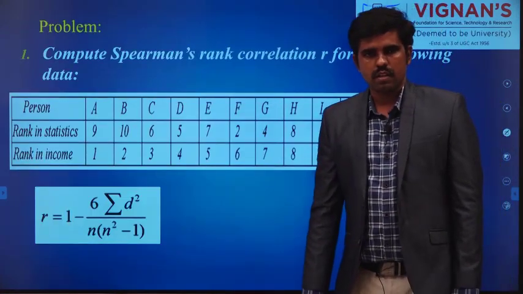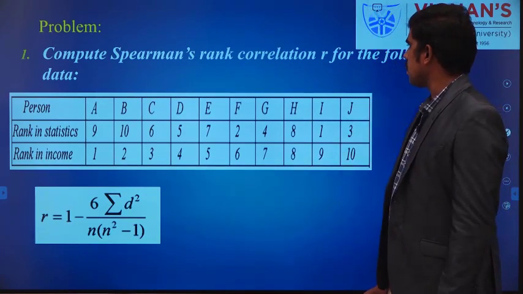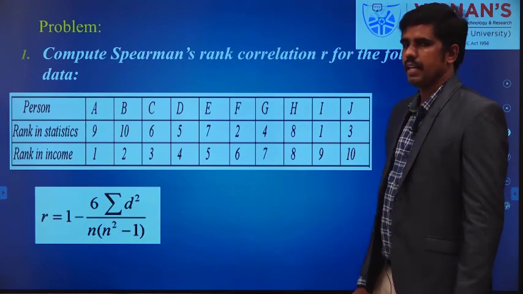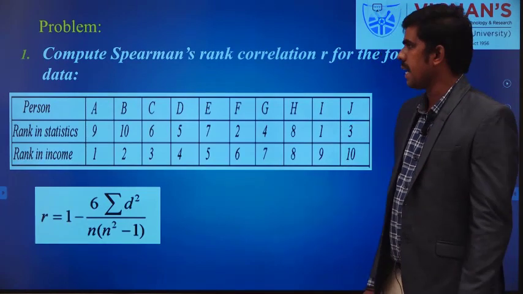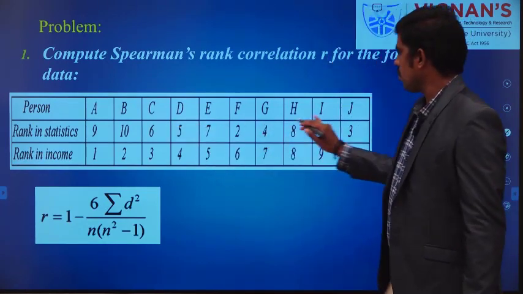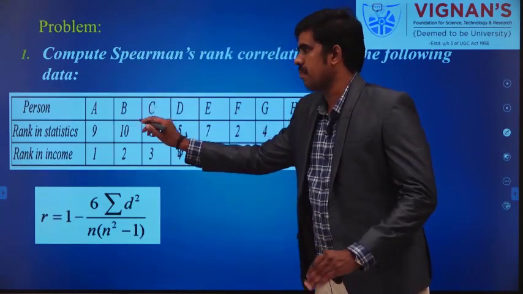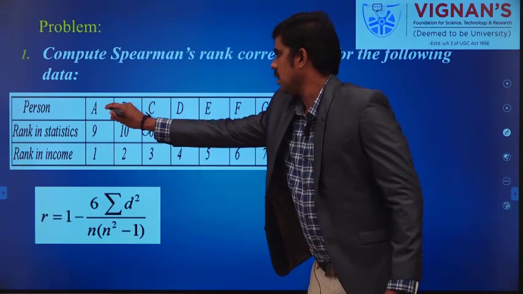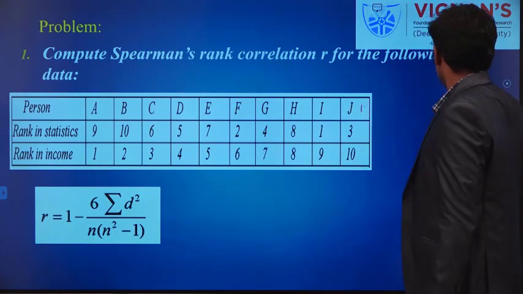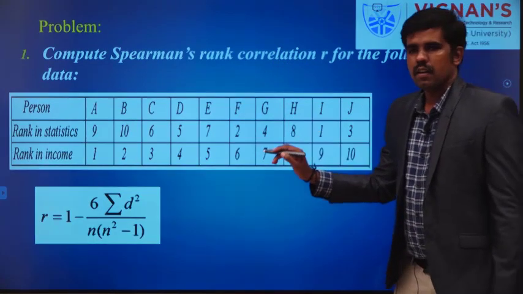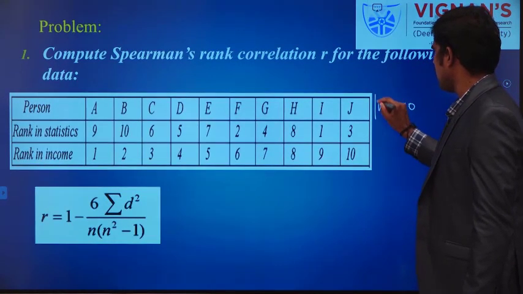So now I will explain the first problem. Compute Spearman's rank correlation R for the following data. The name is generally rank correlation coefficient, Spearman's rank correlation. We are considering 10 persons, so we are considering 10 values.